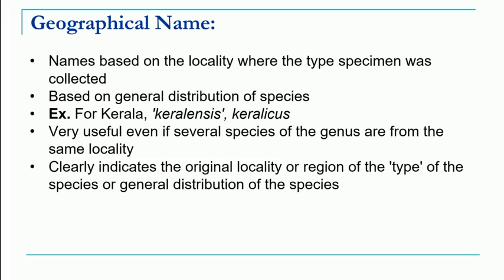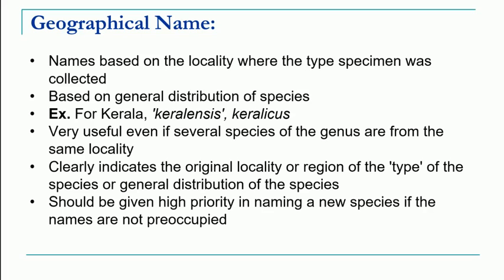For naming an organism, such kinds of names are given the first preference. Preference is given to the geographical name, if such geographical names are not preoccupied, that means not used before, and then they can be used for naming a new species.